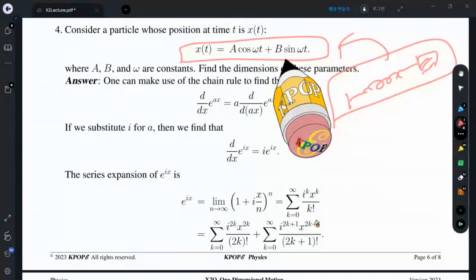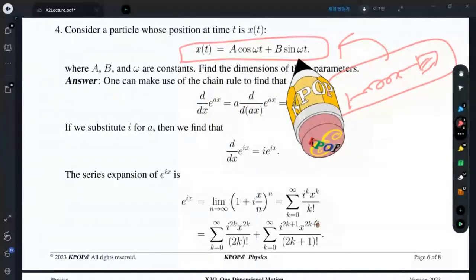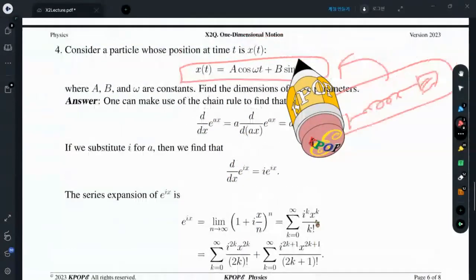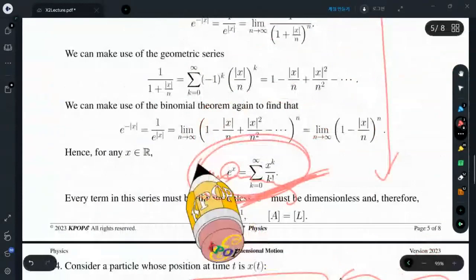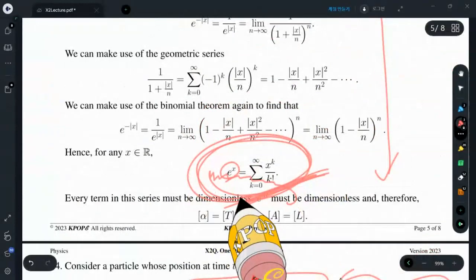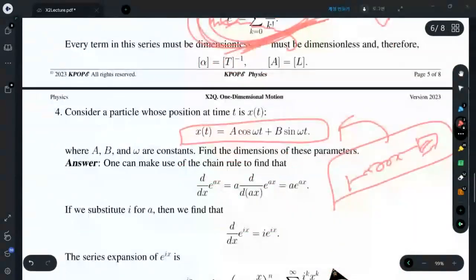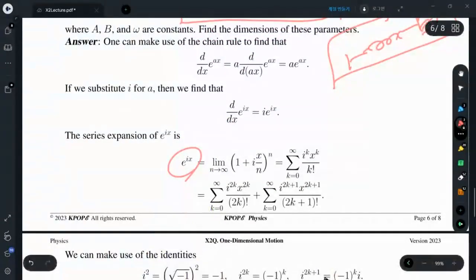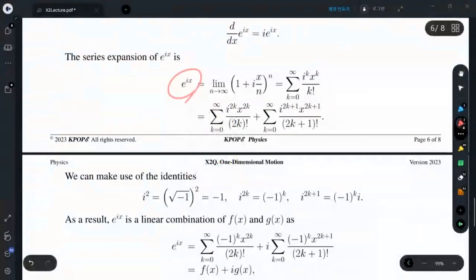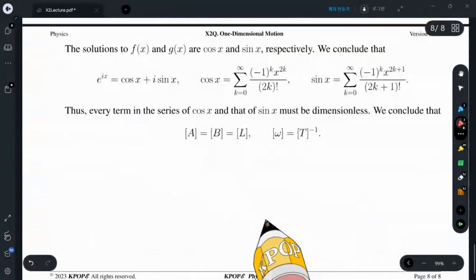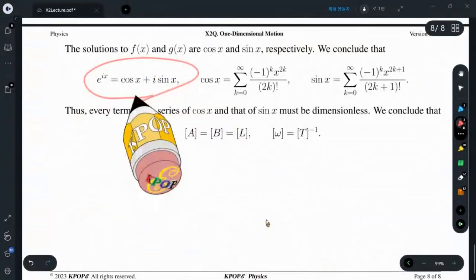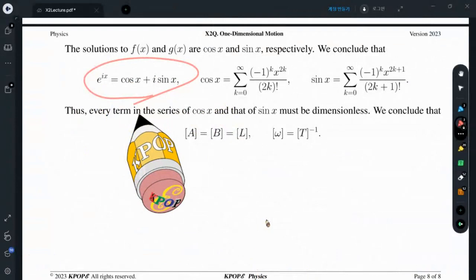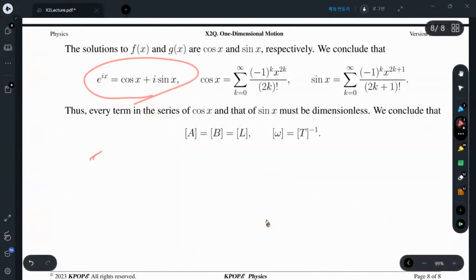Let's think about the sinusoidal function a little bit based on the result obtained by Euler. Euler is the person who found that this is equivalent to this. This is the reason why it is called Euler's formula.